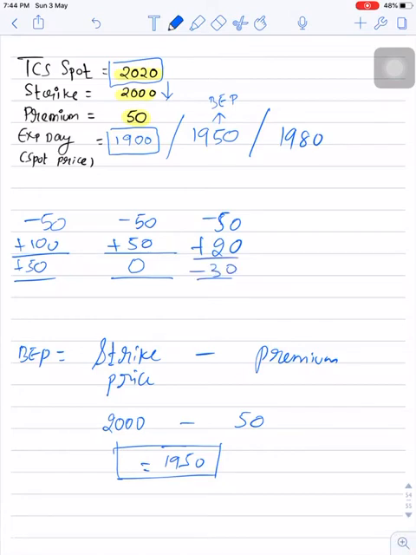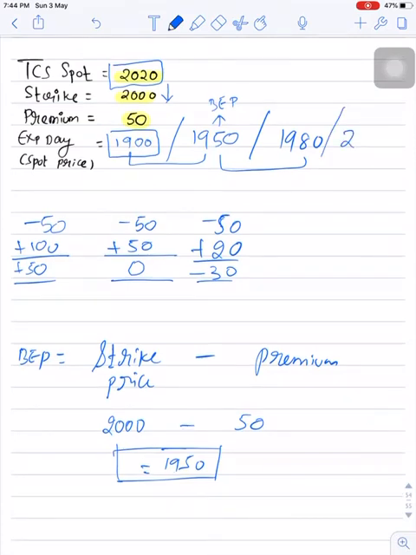But on a net basis you can see I am making a 30 points loss. The reason is it did not cross the break even. If the price was below 1950, like in the earlier case where it closed at 1900, you can see there is a 50 points gap between break even and spot price. That's why you got a 50 points profit. Here break even is 1950, but it closed at 1980. So the break even point did not cross on the downside. As a trader I am making a loss of 30 points.